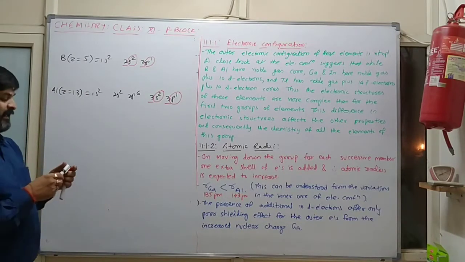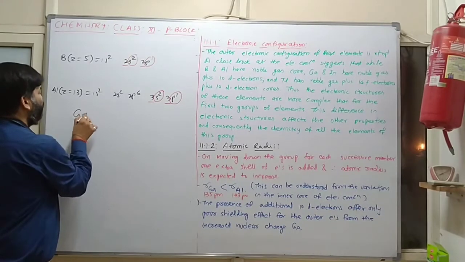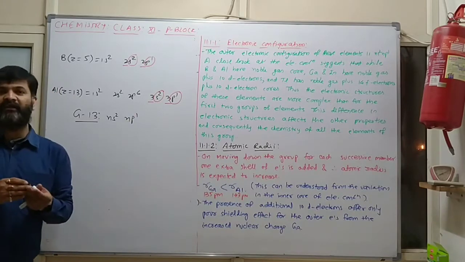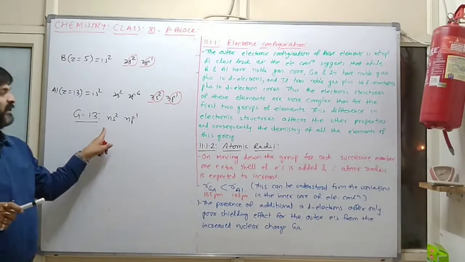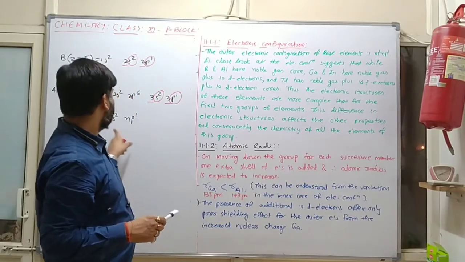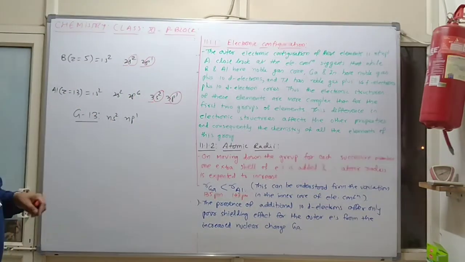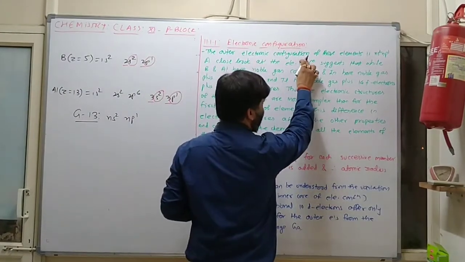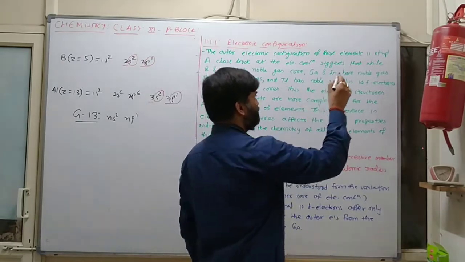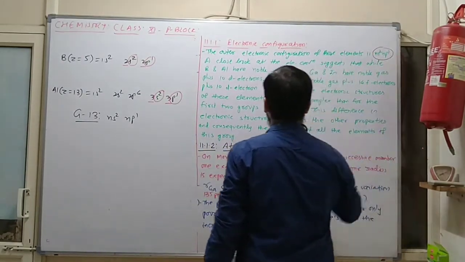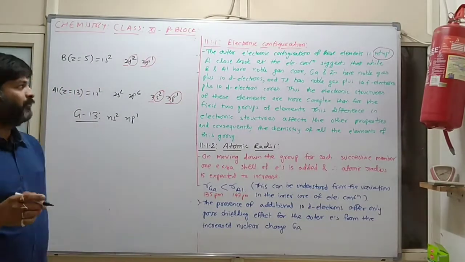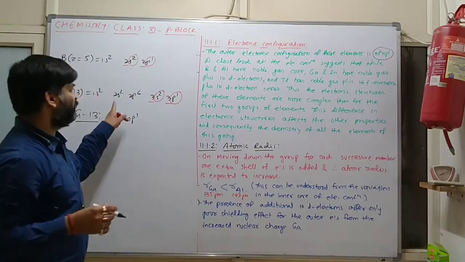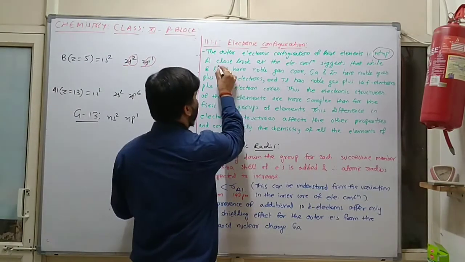In this way, the general electronic configuration of group 13 is ns2np1. The outer electronic configuration of these elements is ns2np1.